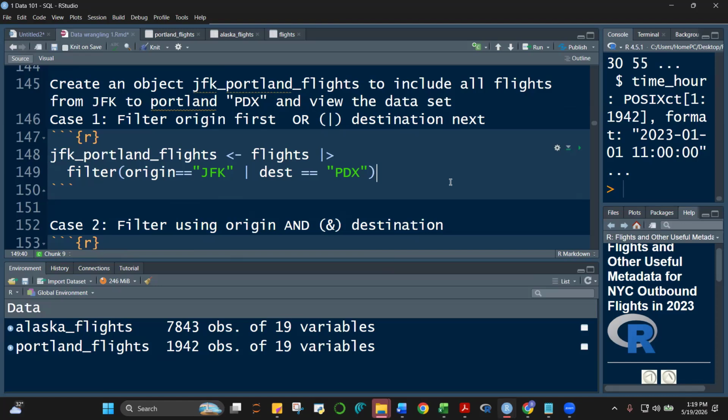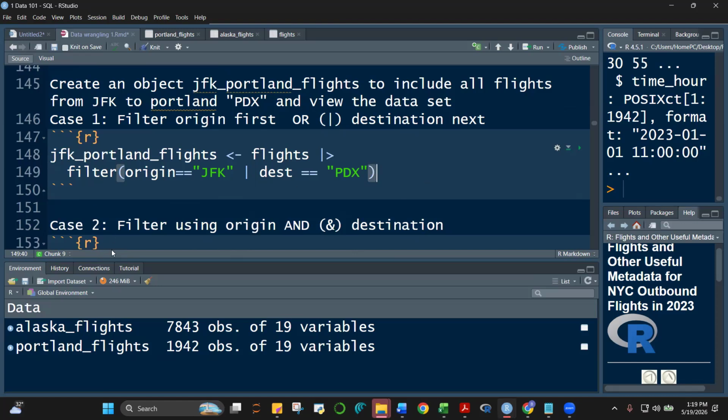Does that mean that the object that we're going to create, yung JFK Portland flights, ang origin lang JFK tapos ang destination PDX? Kailangan ba may 1:1 matching, JFK lang at saka PDX? What do you think, class? And it's all because of this or.